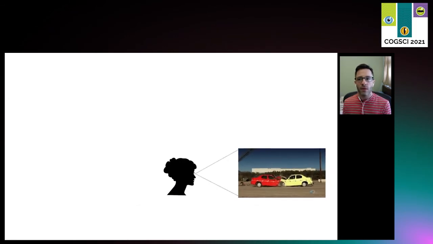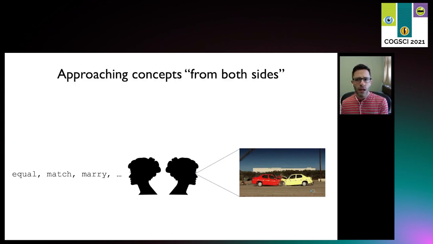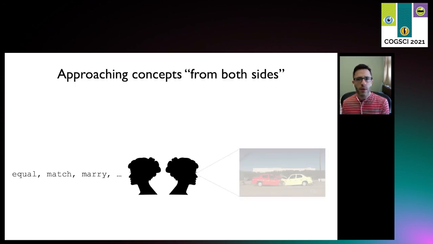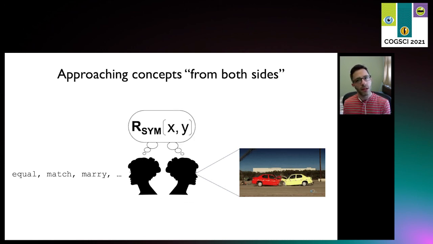But a second major takeaway is about the nature of the conceptual system, and how we as scientists may investigate it. Approaching concepts from both sides, vision and language, has the potential to home in on how different cognitive systems interface with the conceptual system, and to reveal some of its core elements. And our results today suggest that abstract relational symmetry is one of these elements.